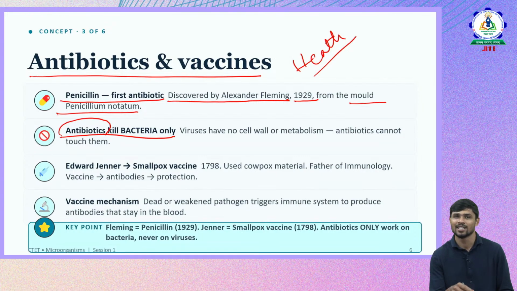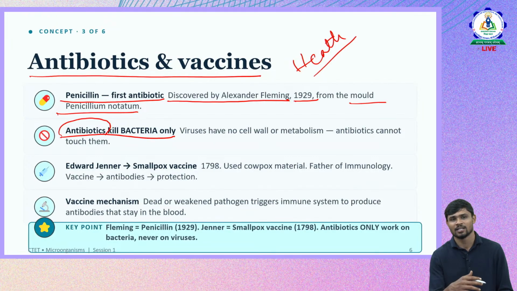The main reason antibiotics don't act on viruses is that viruses don't have cell organelles. They don't have a cell membrane, proper cytoplasm, ribosomes and other organelles on which antibiotics would bind and act.